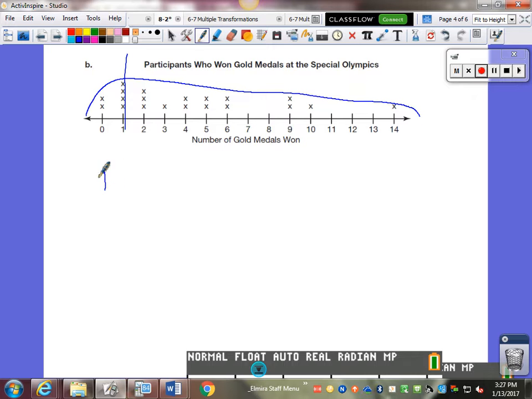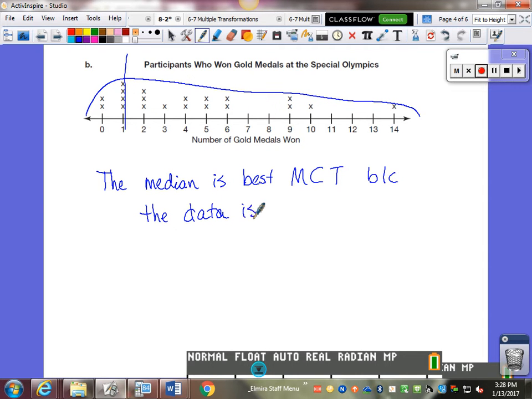So the median is the best measure of central tendency because the data is skewed. And because this is a dot plot, I have all the data. Each data point is represented by an X.